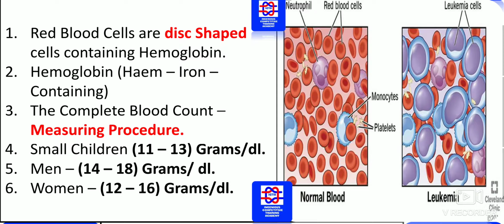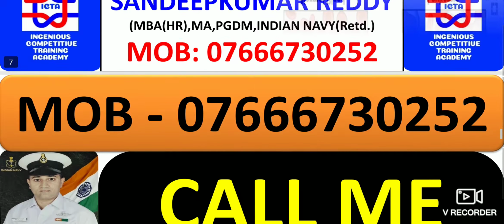The complete blood count is a measuring procedure you should know. In small children, hemoglobin is 11 to 13 grams per dl, in adult men 14 to 18 grams per dl, and in women 12 to 16 grams per dl. So you should know everything regarding this.